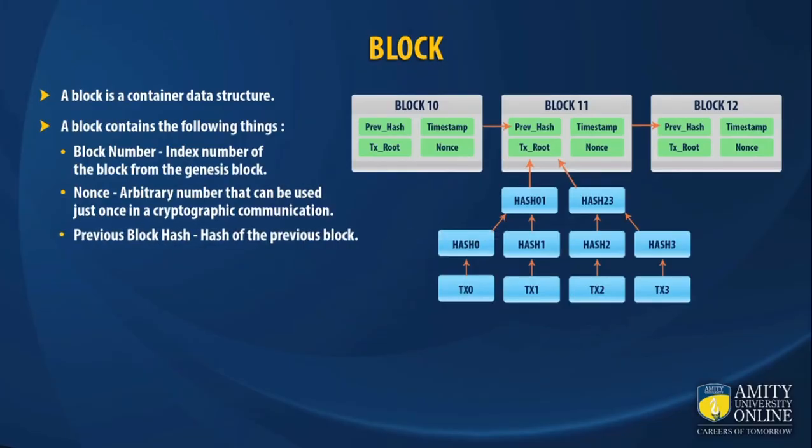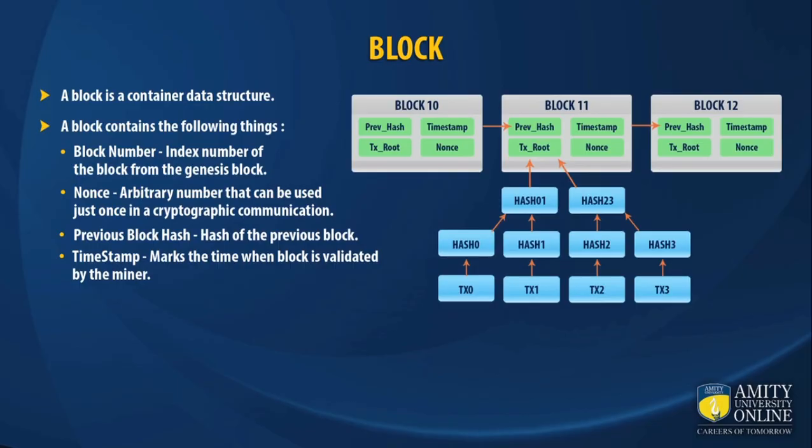One of the attributes of a block is a previous block hash. A previous block hash is the hash of the previous block. So if you are on the 50th block, the previous block hash will be the hash of the 49th block. And when you are in the genesis block, there is no previous block associated with it. That means the hash of the previous block will be all zeros. One more attribute of a block is the timestamp. A timestamp is a time which is determined by the miner, which is generally the time at which the block is validated by the miner.